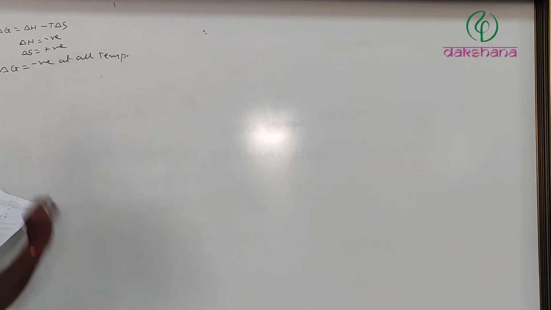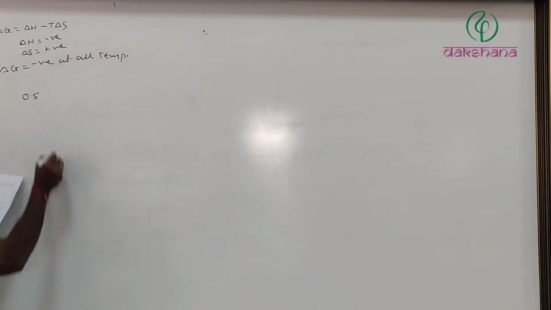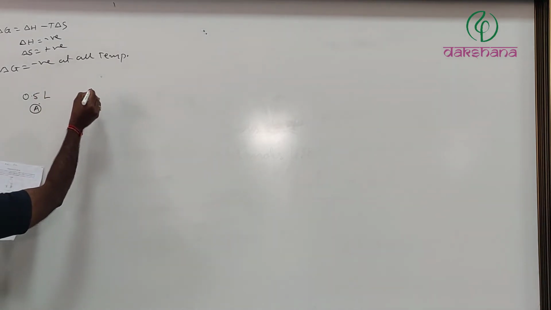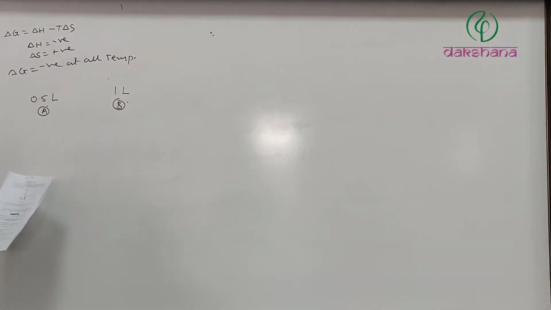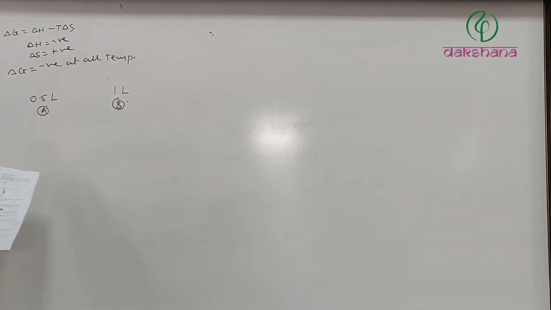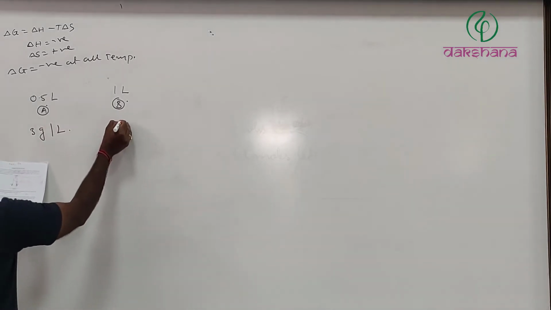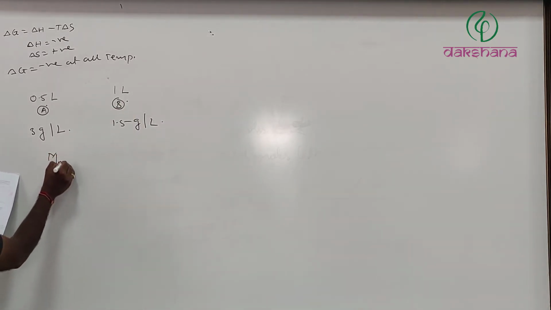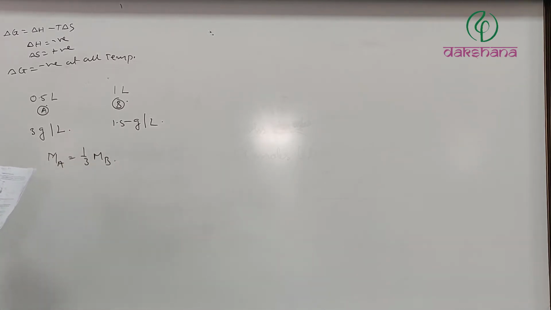Question number 38. They have given two containers. One container has a volume of 0.5 dm cube, where 1 dm cube is nothing but 1 liter. So that is container A, and another container of 1 liter is container B. At the same temperature, the density of gas A is 3 grams per liter and the density of gas B is 1.5 grams per liter, and the molecular weight of A is 1/3 of the molecular weight of B. Calculate PA divided by PB.